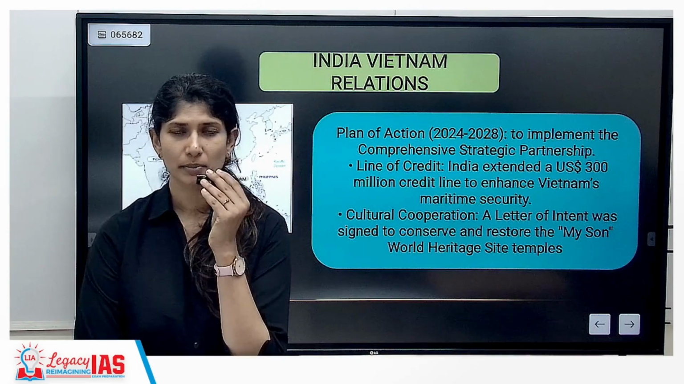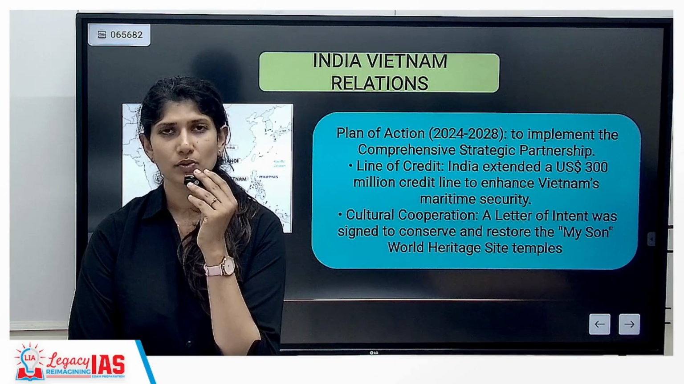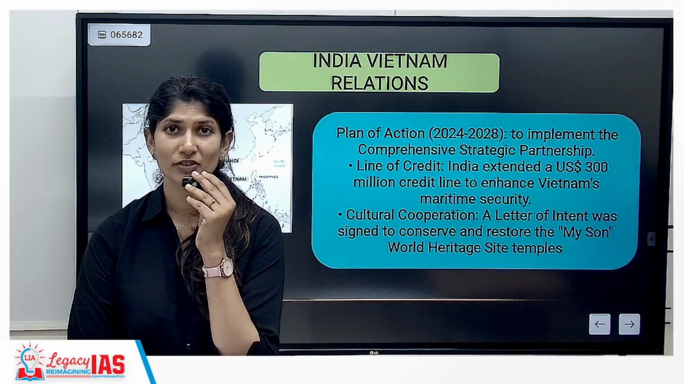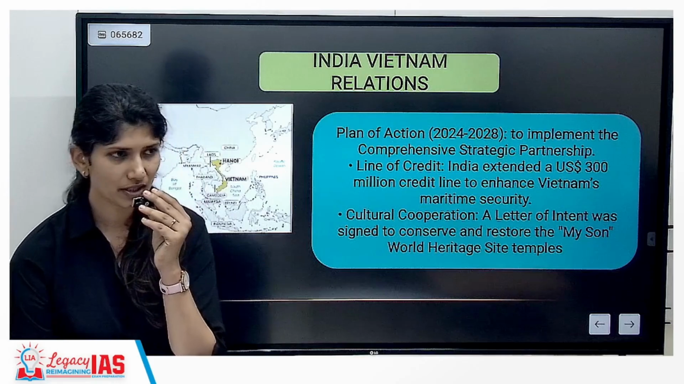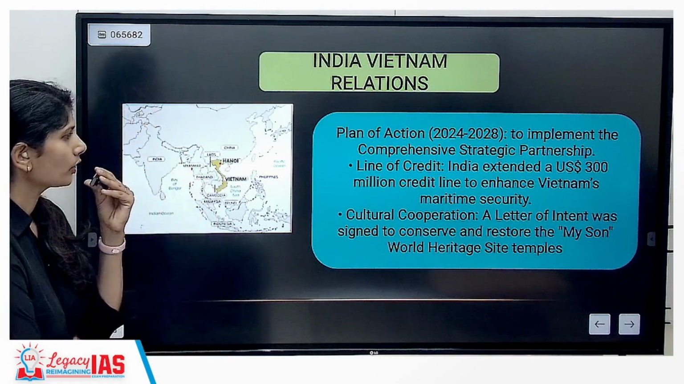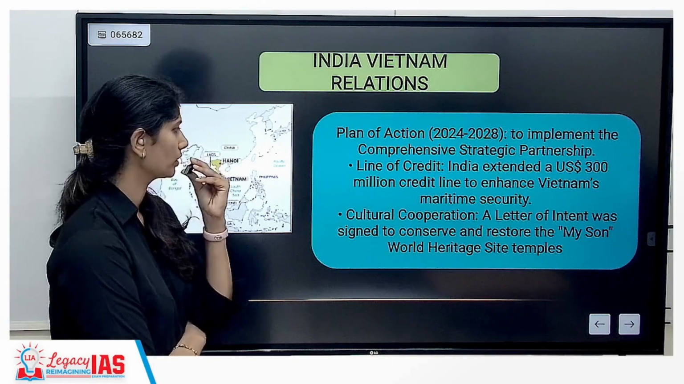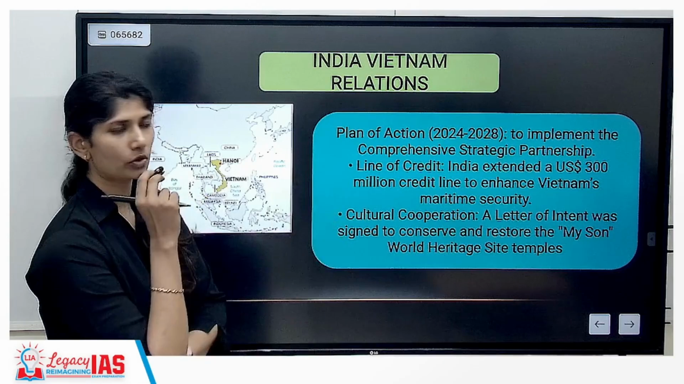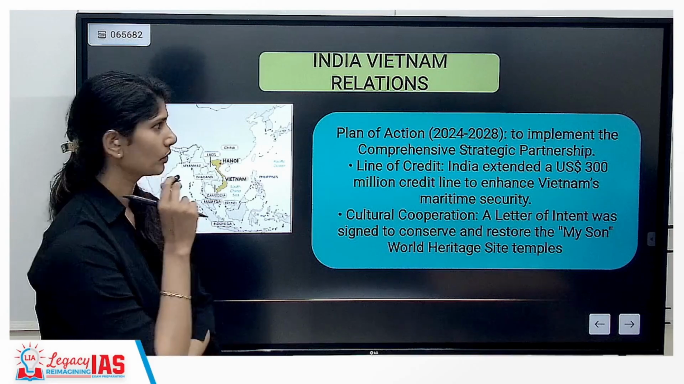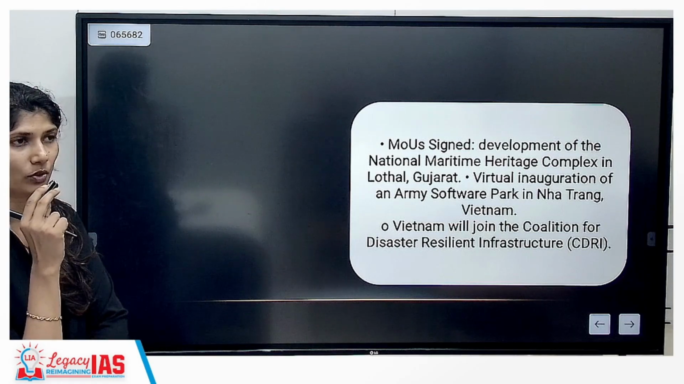So what happened because of the constant wars of the US and Vietnam? When Vietnam got independence, India was one of the very first countries to recognize that. And India was also a major supporter of Vietnam to be freed from France. Since then, India and Vietnam have had good bilateral relationships. India has extended a line of credit of about 300 million to enhance Vietnam's maritime security. And we have cultural cooperation of conserving and restoring the Mysore World Heritage Site temple. On the whole, India-Vietnam relationships have been good, especially on the fact that India has always backed Vietnam.